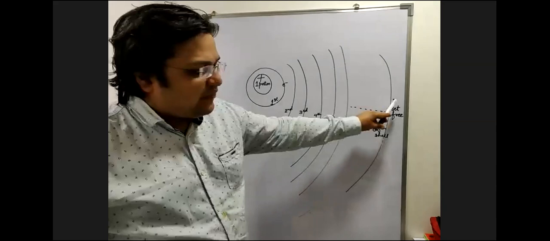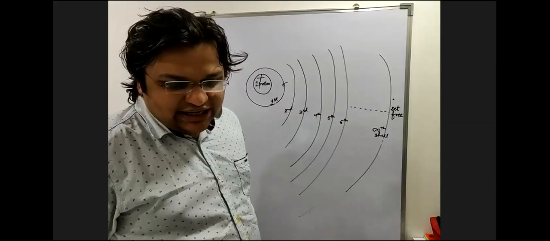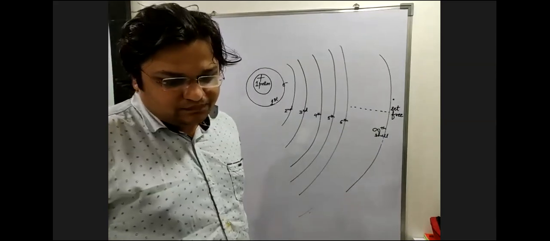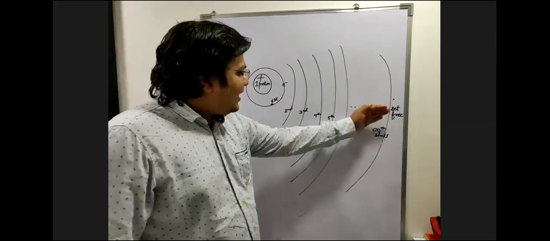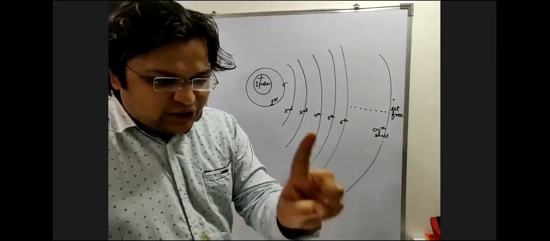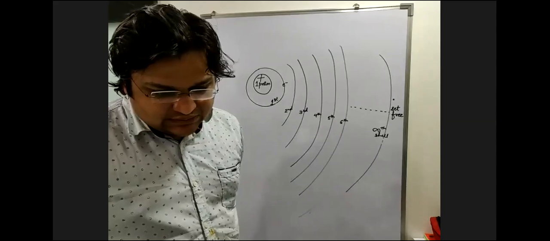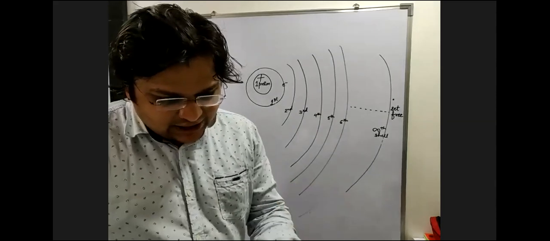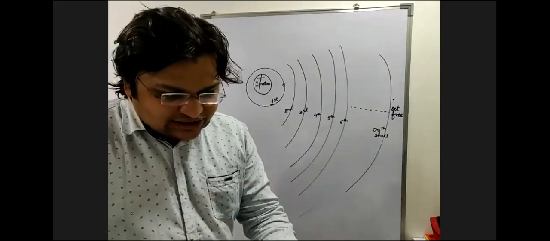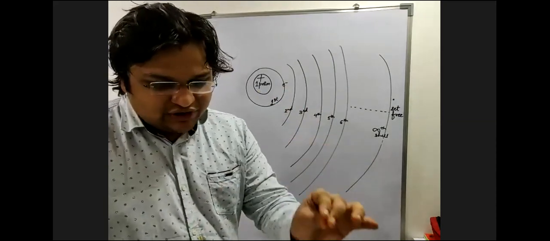Now, can I say over here, when the electron is set free, there is no force of attraction? Hence, there is no force of attraction means the energy is zero. And when the electron is near to the nucleus, the energy is going to be maximum because the force of attraction is maximum. Can I say in the first shell, the force of attraction is maximum. Now, force of attraction is always shown with a negative sign.